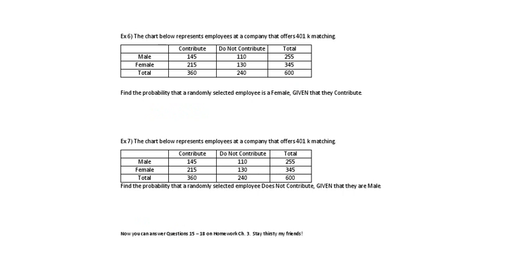Okay. So again, same chart. And it's asking, find the probability that an employee is female given that they contribute. So we're only looking at the ones that contribute. So I will circle the contribute column. Any other numbers not circled, cross it out. They're interested in finding the probability of female, so it's going to be 215 divided by 360. So 215 divided by 360 is equal to 0.597.